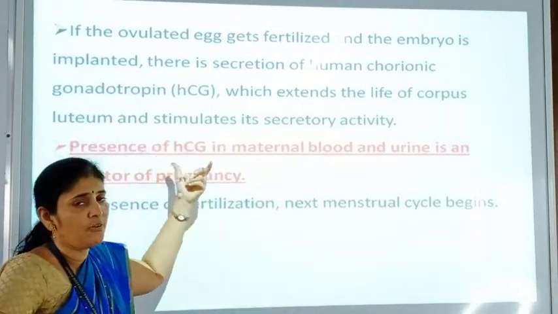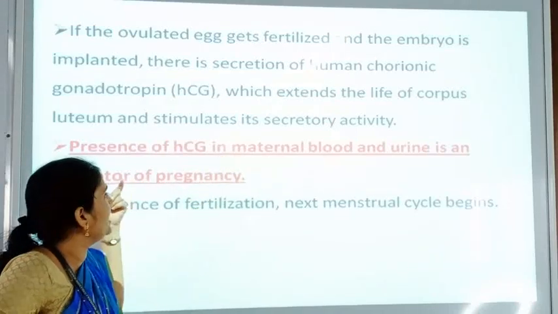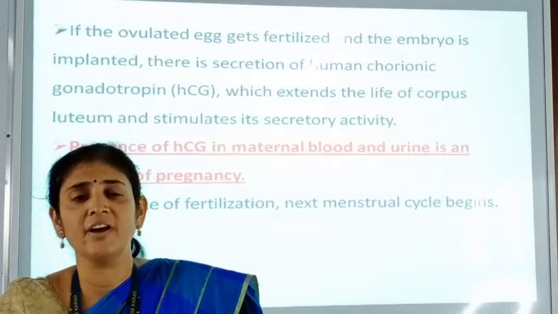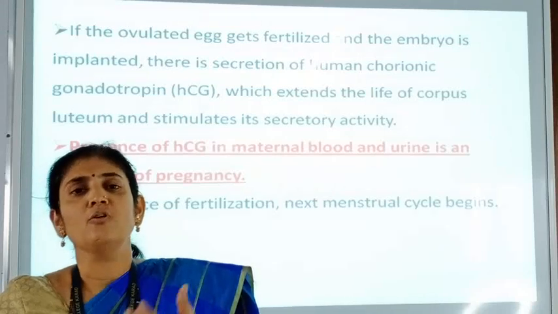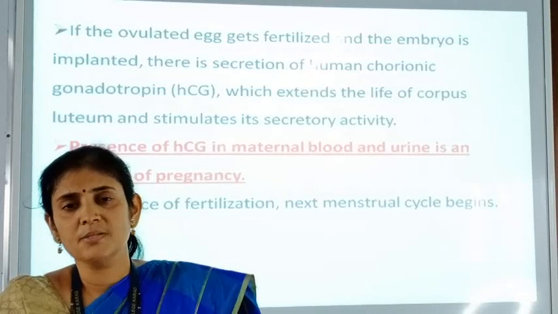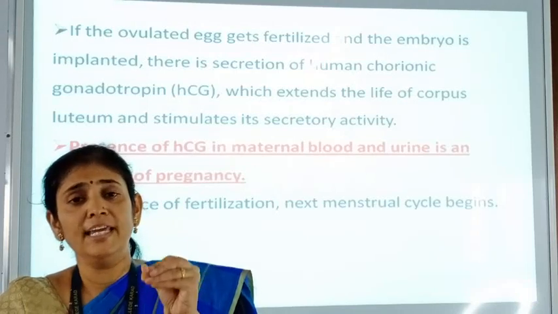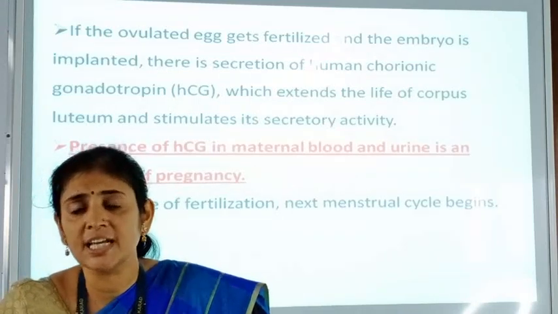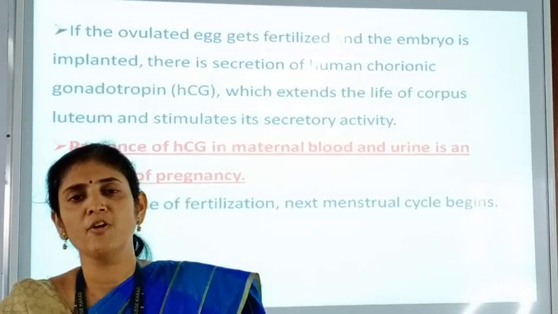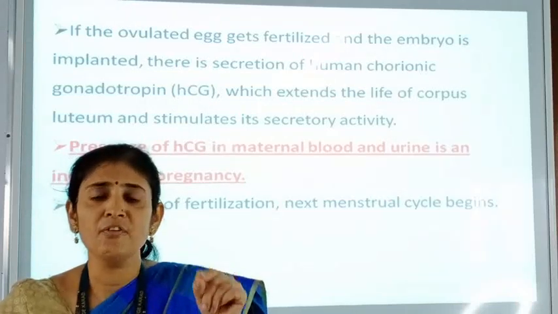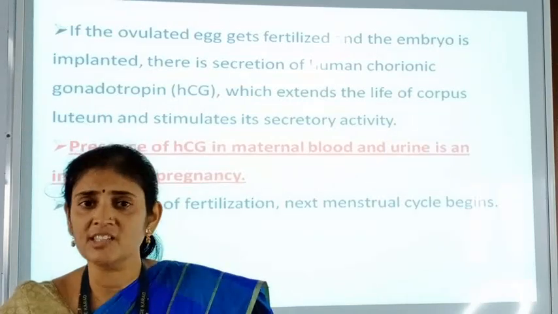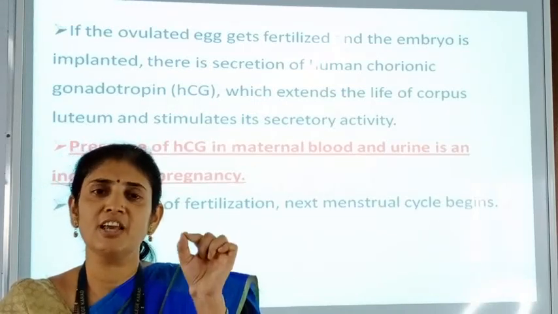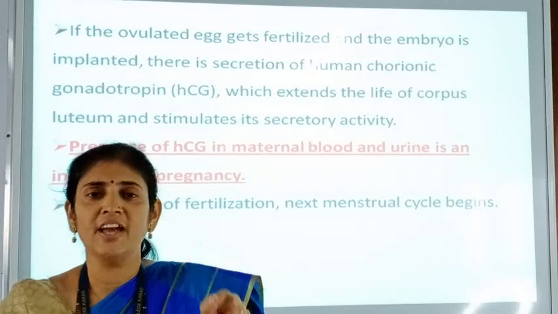So here presence of HCG in maternal blood and urine is an indicator of the pregnancy. So during the first phase of this pregnancy, how do we have to identify whether the female is pregnant or not? So during this first phase of pregnancy, the level of HCG in blood or in urine is increased in the females because the developing embryo is secreting this hormone HCG, human chorionic gonadotropin hormone. चा लेवल जो आहे तो त्या फिमेल बॉडीमध्ये आपल्याला वाढलेला बघायला मिळतो. जर आपण त्यांचं ब्लड चेक केलं किंवा युरिन चेक केलं तर त्याच्यामध्ये आपल्याला HCG लेवल वाढलेली बघायला मिळेल आणि HCG लेवल वाढलेली आहे याचाच अर्थ आपण काय सांगू शकतो की दॅट फिमेल इज प्रेग्नेंट.